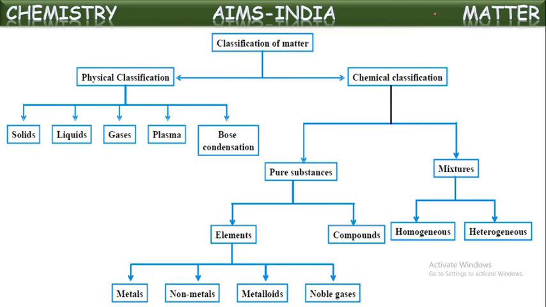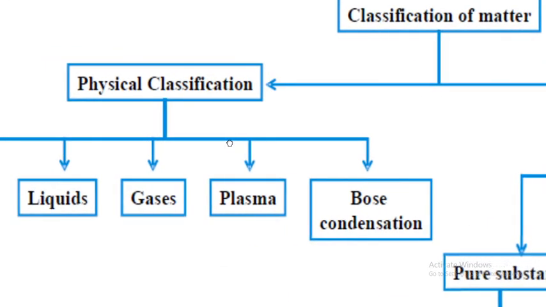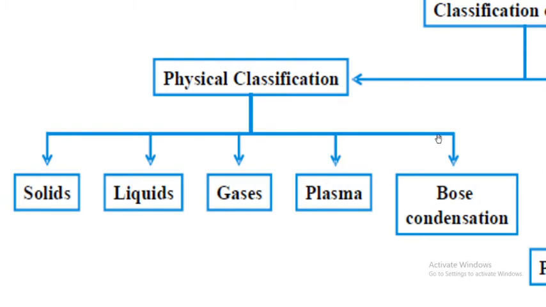This is the overall chart representing the classification of matter on two major factors: physical classification and chemical classification. Based upon physical classification, matter is classified into five states. They are solids, liquids, gases, plasma, and Bose-Einstein Condensate. Out of these five, these three are very well known and familiar to us, mostly seen. These two are rarely existing. We are going to see about those also. This is the physical classification.